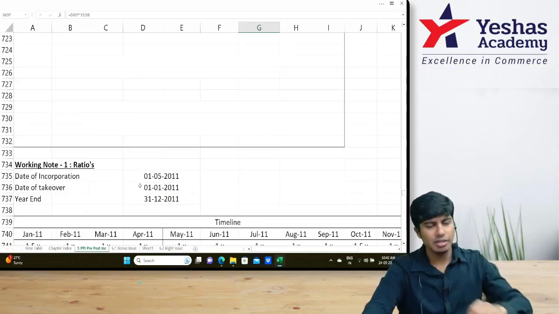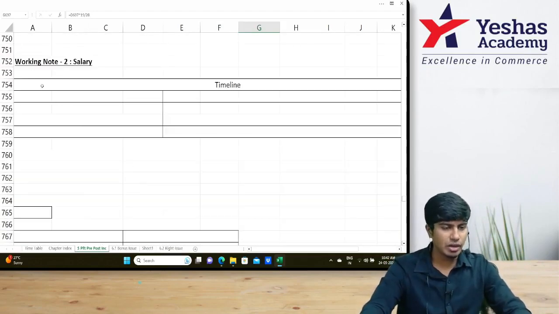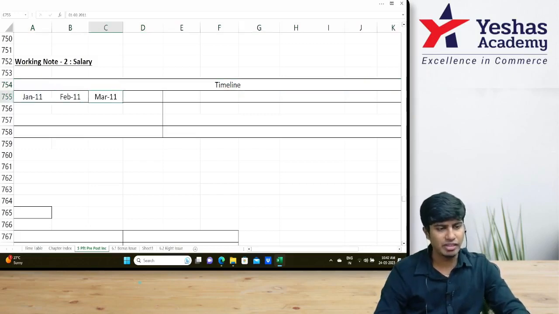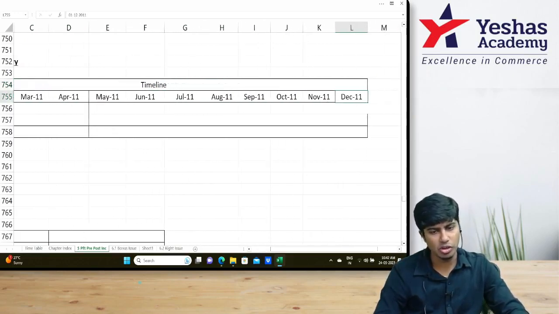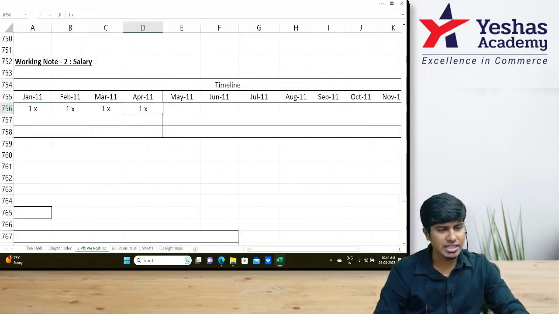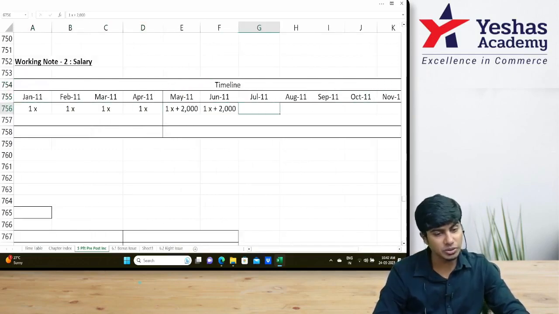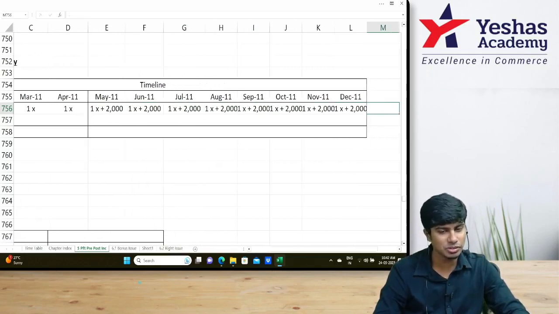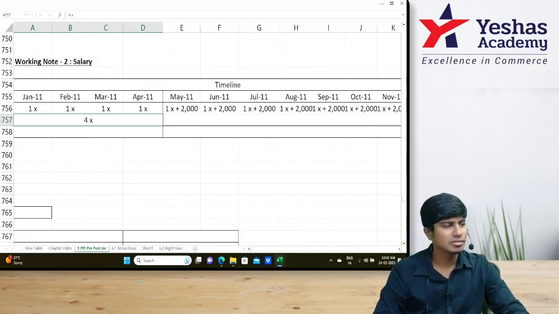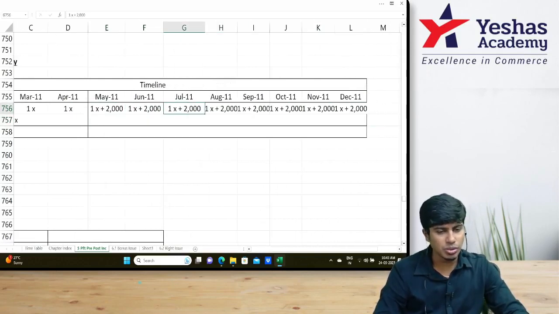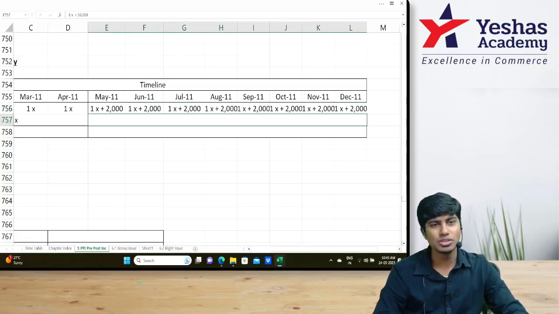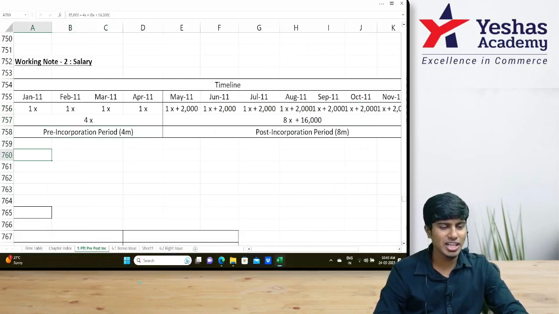Come on. Let us complete our manager's salary. Observe, timeline is somewhat like this. I'll show you both ways. January, February, March, April, May, June, July, August, September, October, November, December. Here it is X, X, X, X. Here it is plus 2,000, plus 2,000, plus 2,000, plus 2,000, plus 2,000, plus 2,000, plus 2,000. Can I say here 4X? Here it is 1, 2, 3, 4. 1, 2, 3, 4, 5, 6, 7, 8. So 8x plus 16,000. The ratio will be 4x is to 8x plus 16,000.